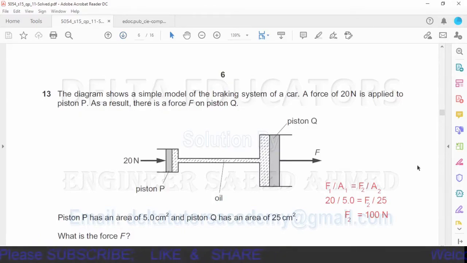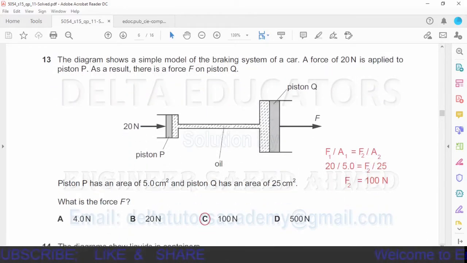Question number 13. The diagram shows a simple model of the braking system of a car. A force of 20 Newton is applied to the piston P. As a result, there is a force on piston Q. Piston P has an area of 5 centimeters squared and the piston Q has an area of 25 centimeters squared. What is the force F?